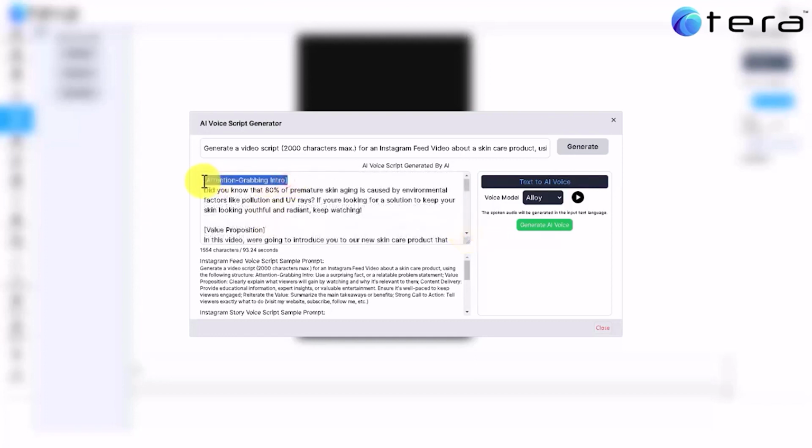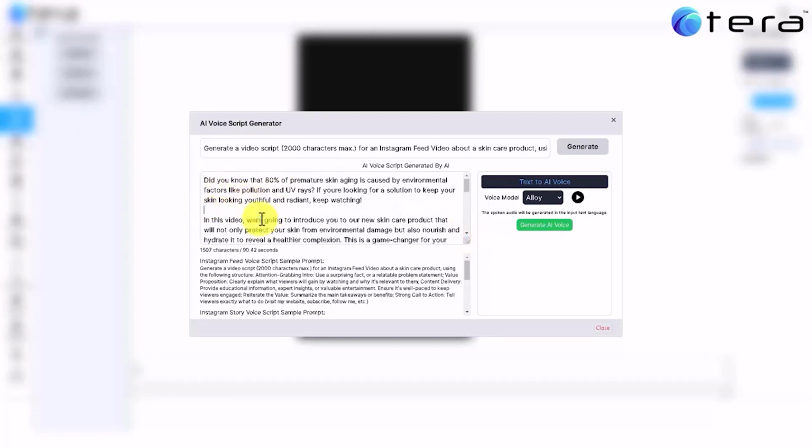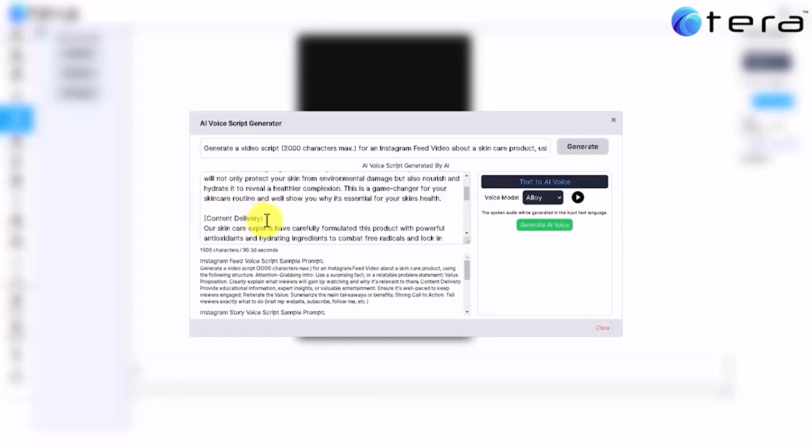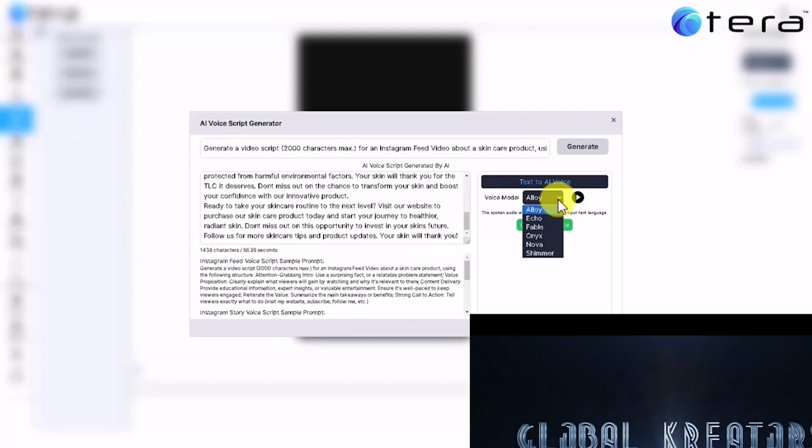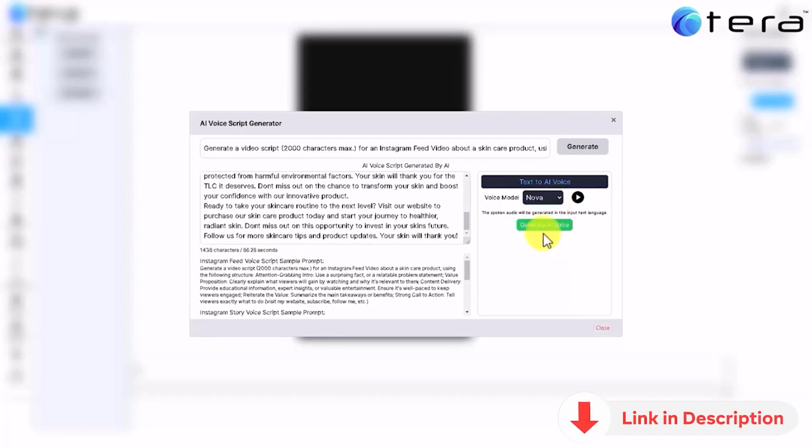We recommend removing the unnecessary headings and hashtags, as this is a video script, so it should be a clean script. Also, we recommend avoiding leaving any empty line between the paragraphs in the script. Below the video script, you will be able to see the number of total characters, as well as an estimated number of seconds the AI voice audio file would last. To the right, you will be able to preview the list of human-like voice models you can select and preview. I will select Nova, and then click on Generate AI Voice.